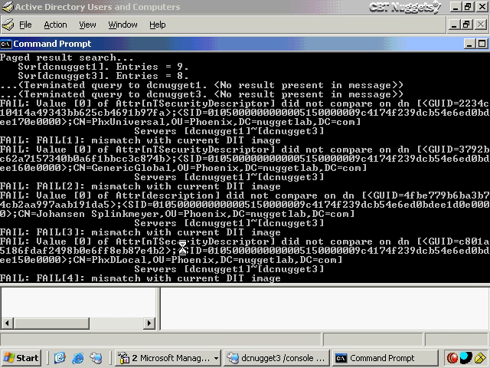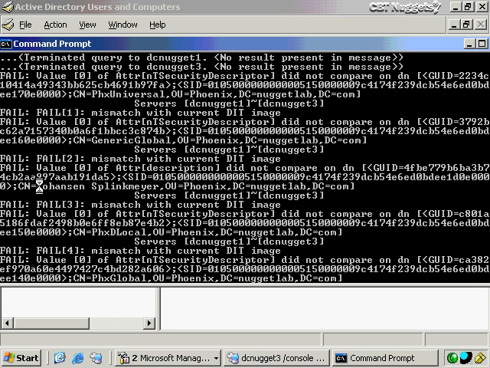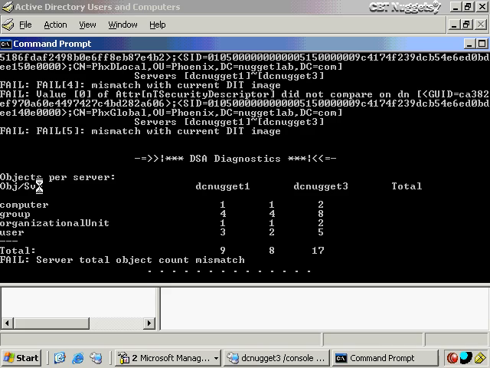Gives you a lot of pretty deep information if you want to look at it. Kind of a little bit misleading in some places because it says there's a mismatch fail here with certain objects. In reality, however, this object here, for example, Johansson Splinkmeyer, that person's on both domain controllers, and yet it says fail here, so a little bit misleading in the way it reads in certain places.